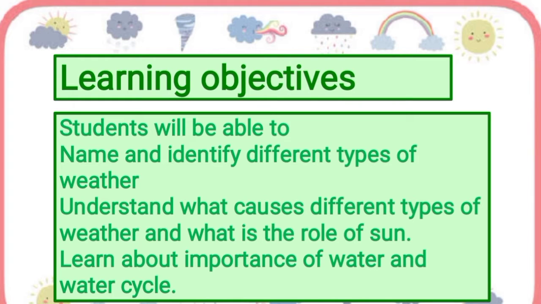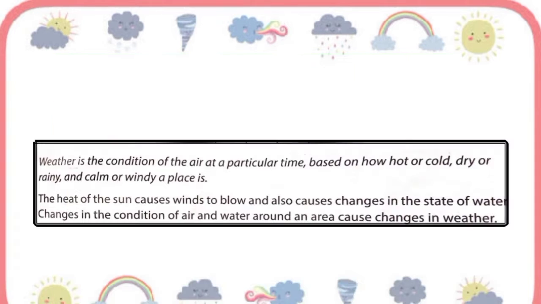Today we will revise lesson 12 Air, Water and Weather and will solve the exercise of lesson 12. This lesson will help you to name and identify different types of weather, to understand what causes different types of weather and what is the role of the sun, and to learn about the importance of water and the water cycle.